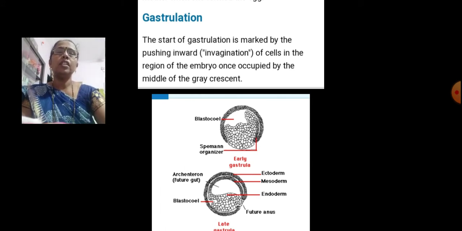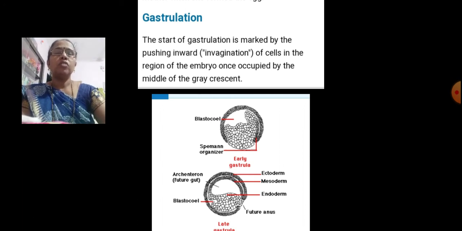Dear students, in the last period, we started the frog embryology. In this, we saw that the male gamete is called the sperm. The female gamete produces the ovum. In fertilization, we see the union of male and female gametes, that is, the union of haploid sperm and haploid ovum, to form the zygote. So this proceeds in fertilization, zygote formation, or it is also called the union of male and female gametes, then to form the zygote.